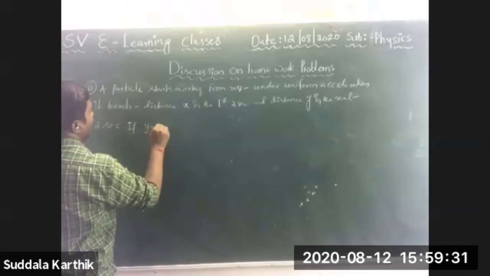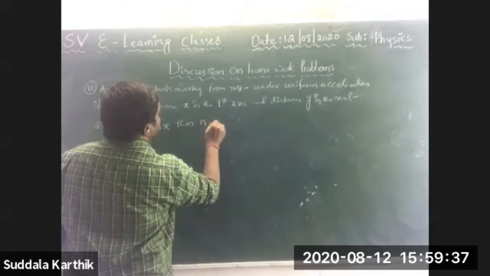If y equals nx, then n is equal to? Very good question, Nana.